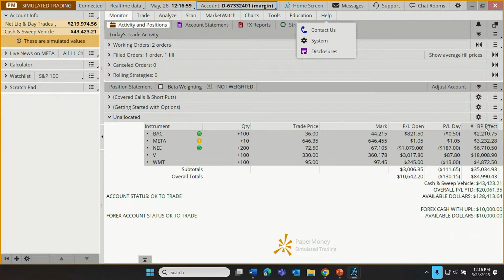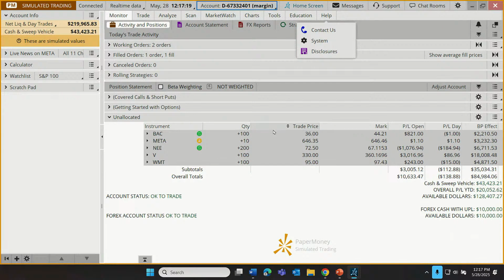And then finally, we have a column that's called BP effect. That's our buying power effect for users of margin accounts. This is how much it reduces the available borrowing capacity in the account. Now, not everybody uses that. It's not going to be interesting to everybody, but that's what that stands for.